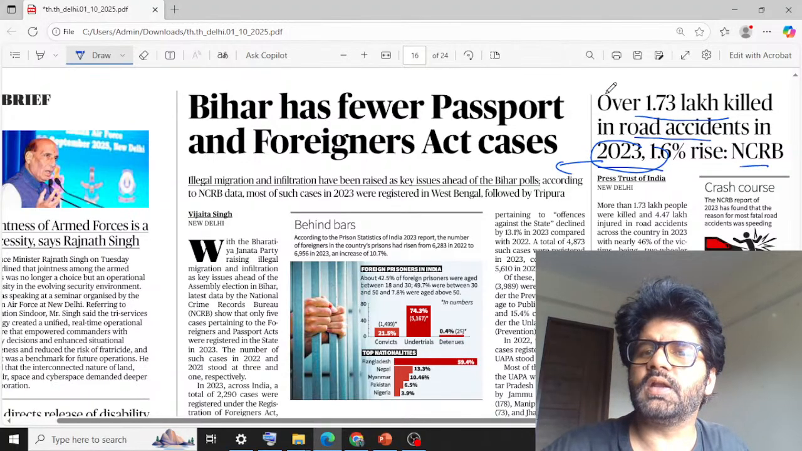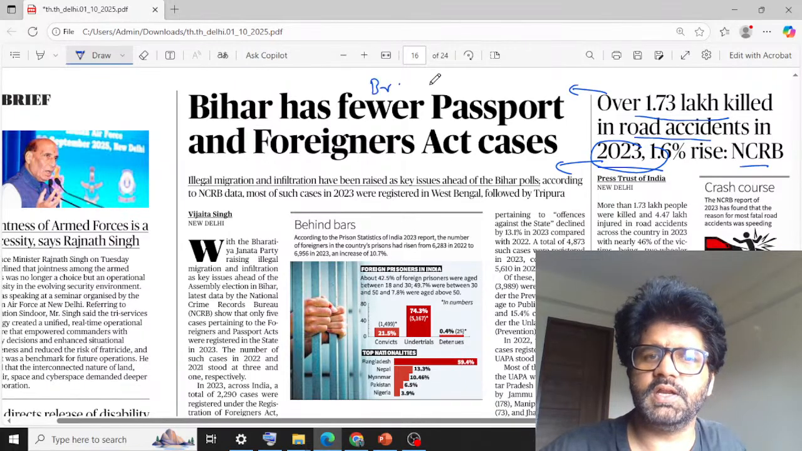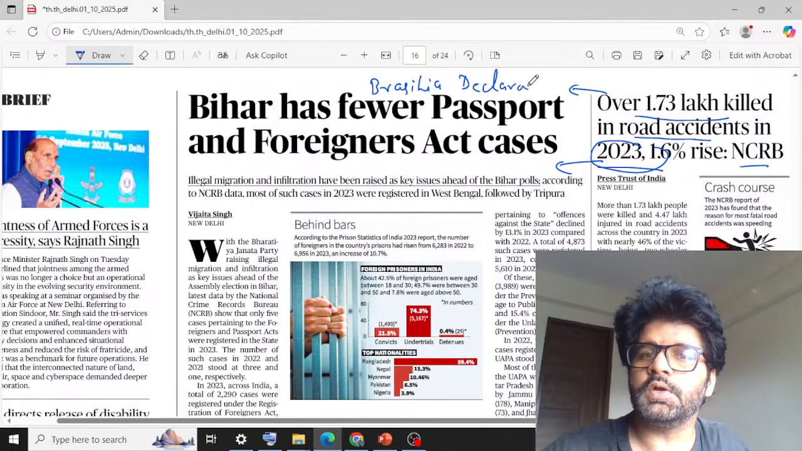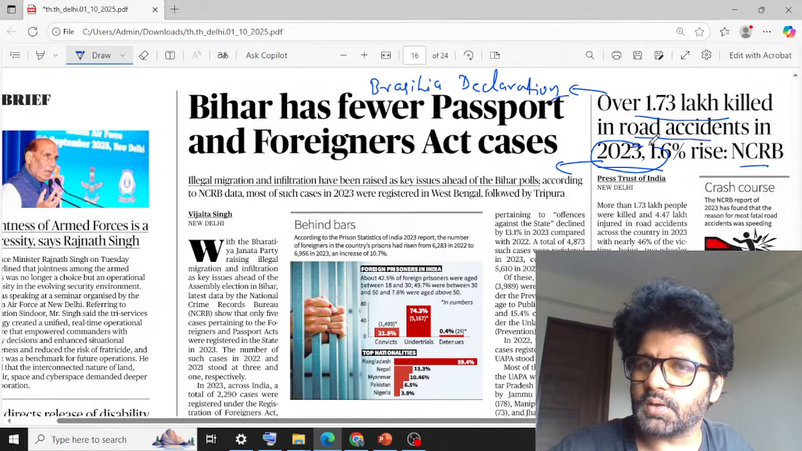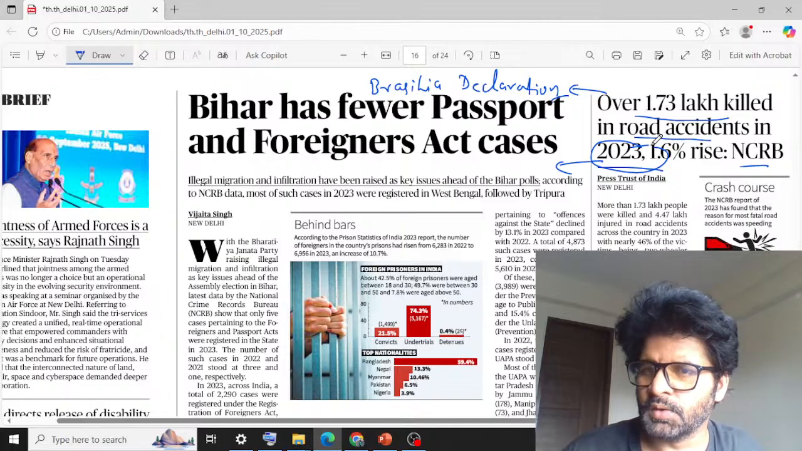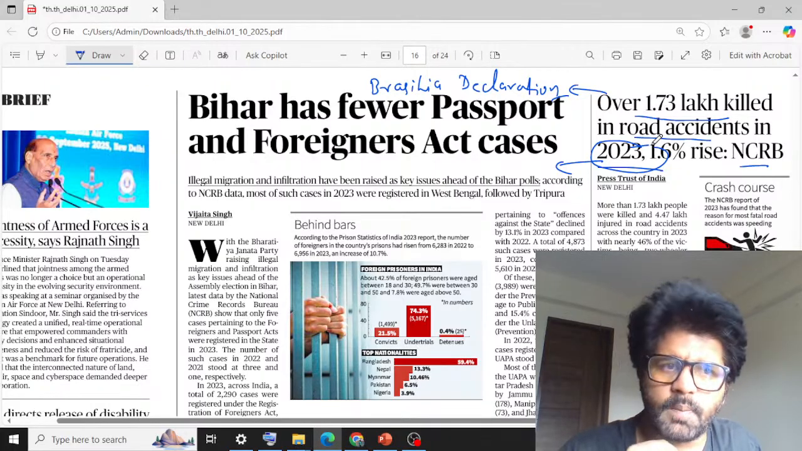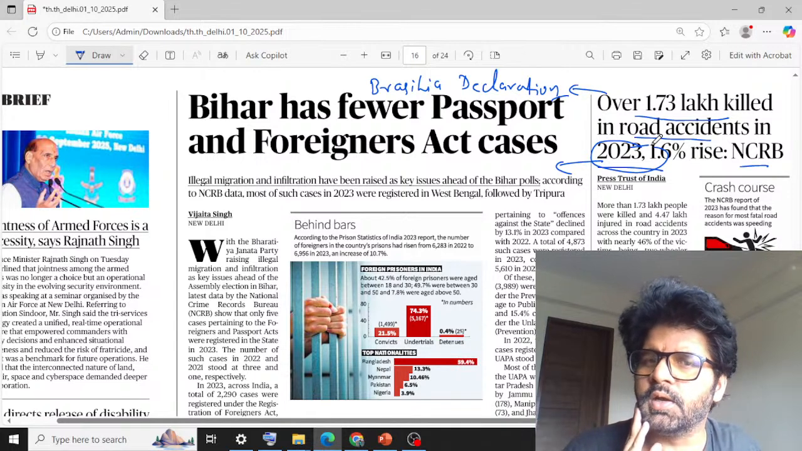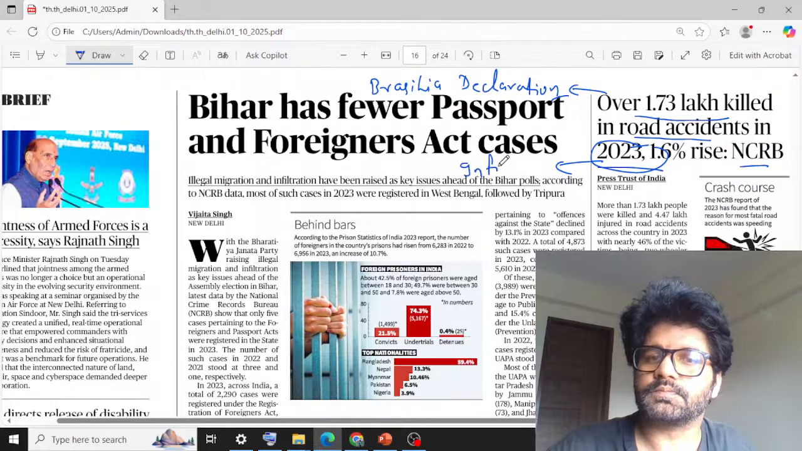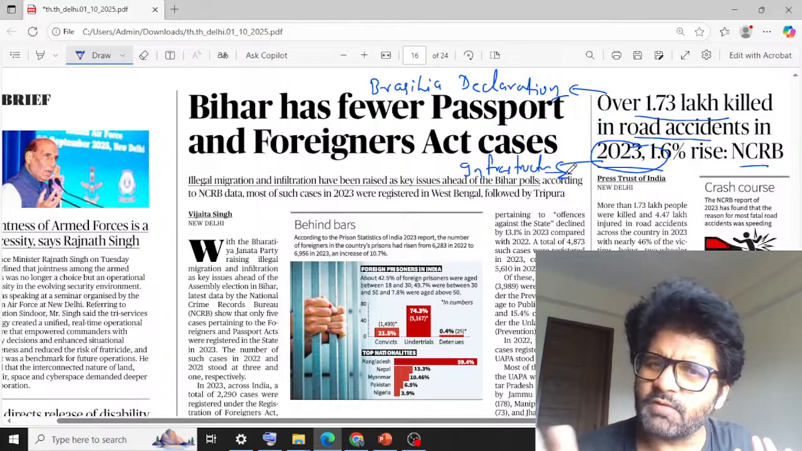Here there is a declaration which is important, the Brasilia Declaration, which you have to read. This is homework for you. It talks about curbing road accident numbers. In India, we are one of the top countries when it comes to road accidents. How can we reduce it? Potholes and so on. So again, infrastructure, GS3. From that perspective, this article is also important. So do have a look at these articles.